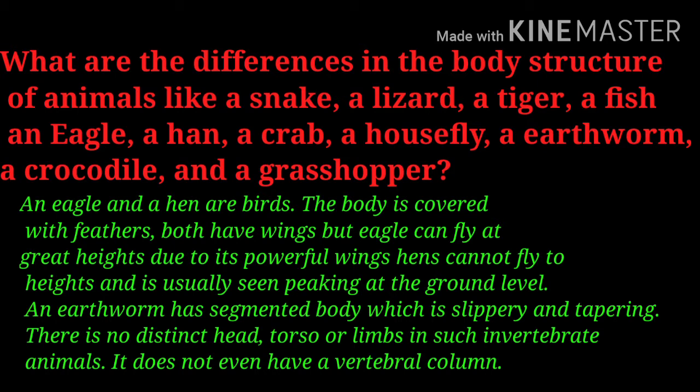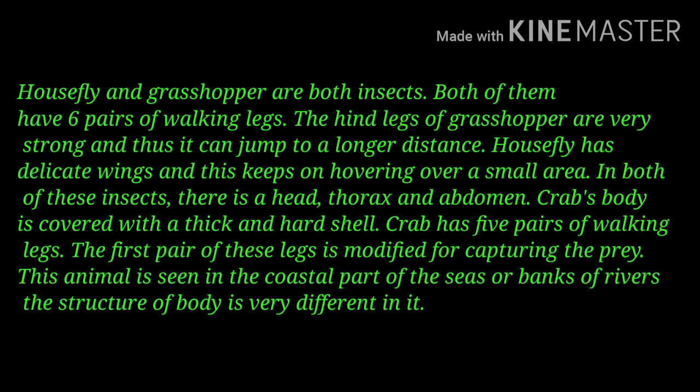An earthworm has a segmented body which is slippery and tapering. There is no distinct head, torso or limbs in such invertebrate animals. It does not have even a vertebral column. Housefly and grasshopper are both insects. Both of them have three pairs of walking legs. The hind legs of grasshopper are very strong and thus it can jump to longer distances. Housefly has delicate wings and thus keeps on hovering over a small area. In both of these insects, there is head, thorax, and abdomen.